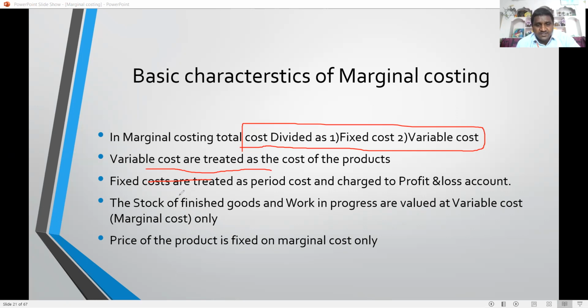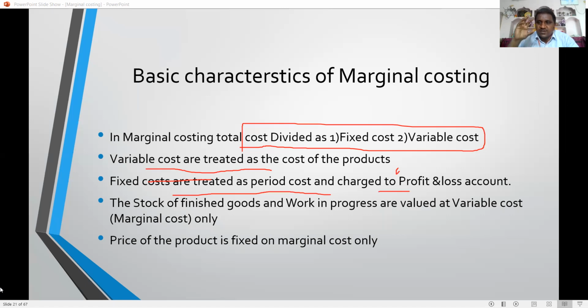Next, fixed costs are treated as period costs charged to the costing profit and loss account. So fixed costs are treated as a period cost, incurred for a particular year, for example rent and salaries. They are charged to the profit and loss account, not charged to the product.